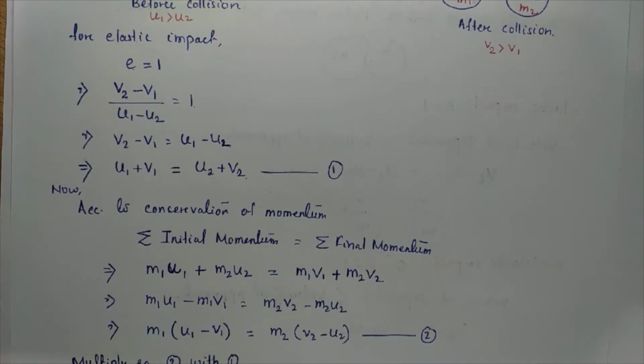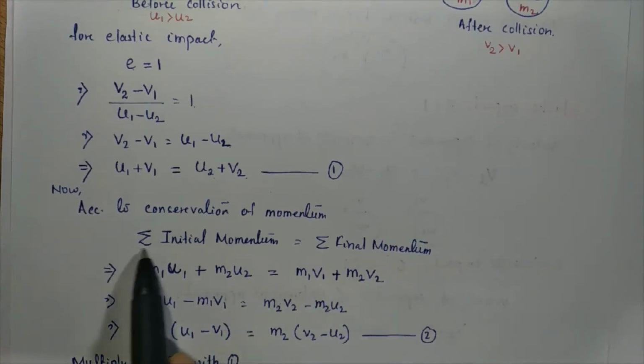So before collision, the momentum of the first body is m1u1 and for the second body it is m2u2, and the momentum after collision for the first body is m1v1, and for the second body it is m2v2.